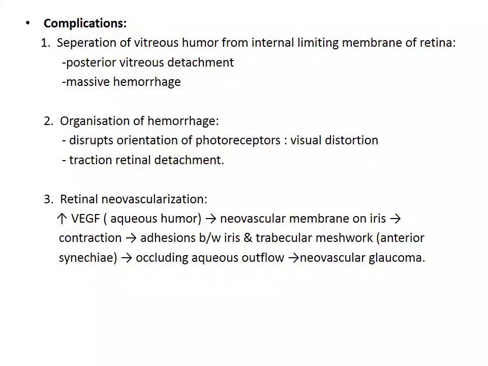Retinal neovascularization occurs due to an increase in vascular endothelial growth factor, which leads to a neovascular membrane present on the iris, because of which there will be contraction and adhesion between the iris and the trabecular meshwork, leading to anterior synechiae formation, which will occlude the aqueous outflow, leading to neovascular glaucoma, which is an important complication.